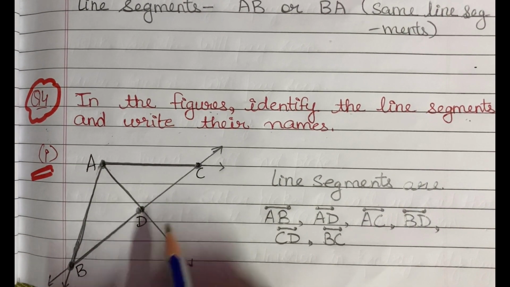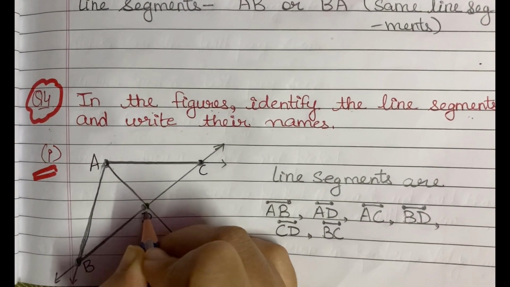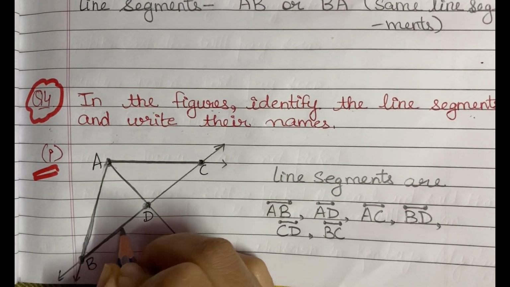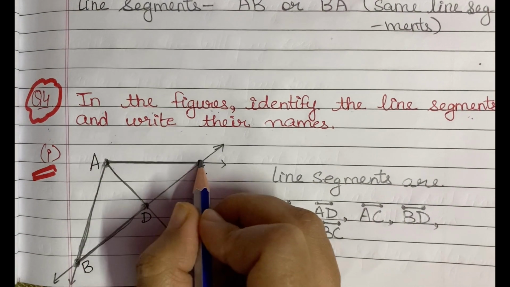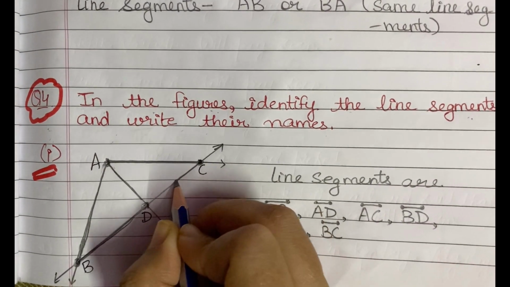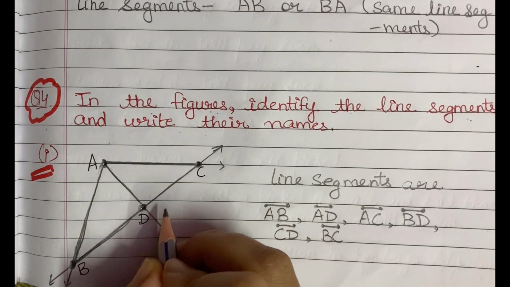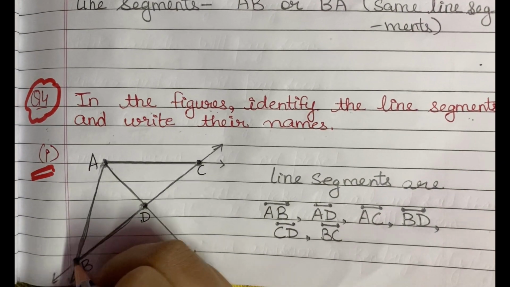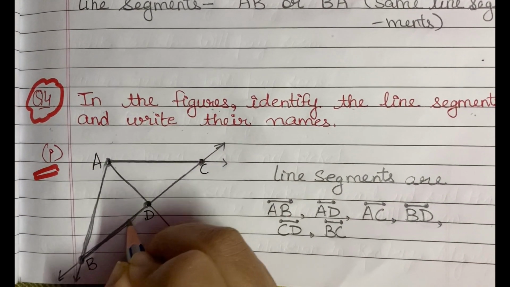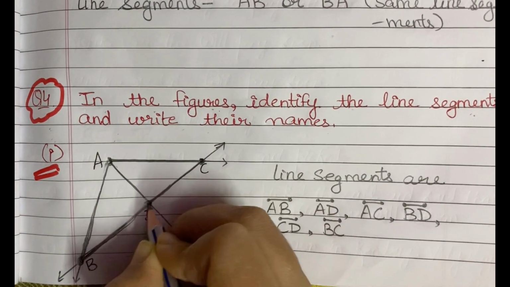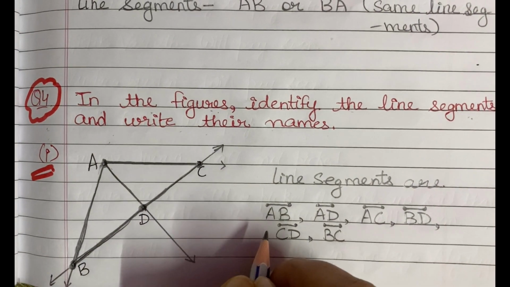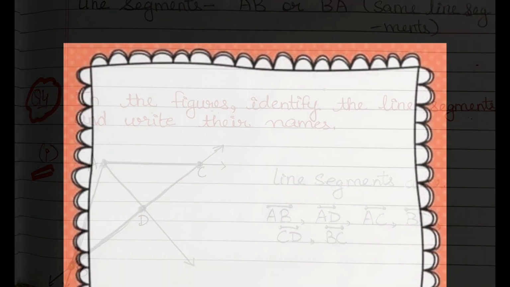Now next line segment having the endpoints B and D. So BD is a line segment. Next line segment having the points C and D. So CD is a line segment. And the last line segment having the points B and C. So BC is also a line segment. Hopefully it is clear to you.